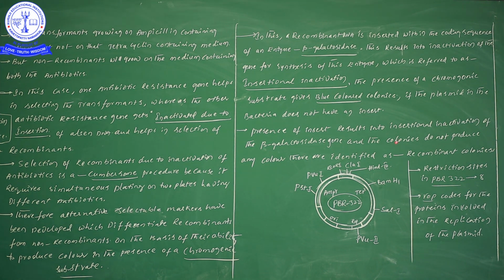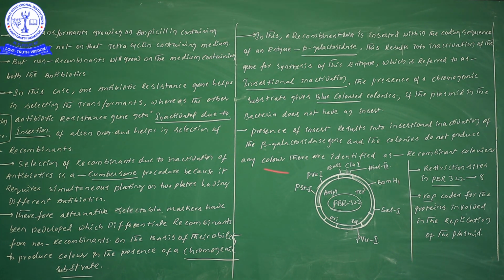Thereby the colonies do not produce any color, so we can simply understand our foreign gene is inserted. But if you are finding a blue color, indirectly we have to understand that we didn't incorporate anything within that. So try to recognize this one.